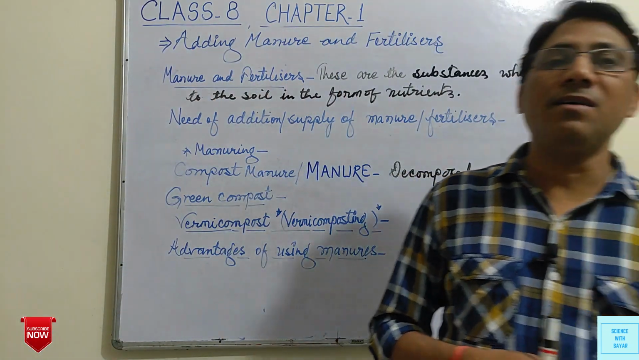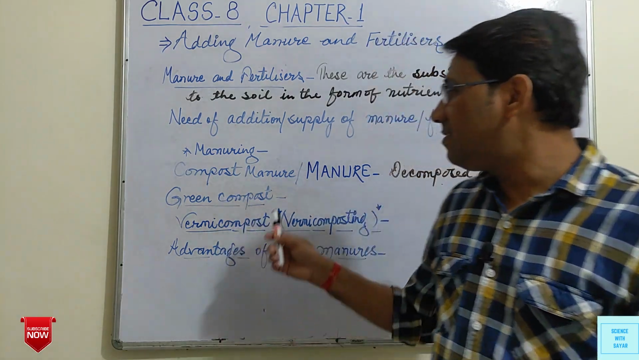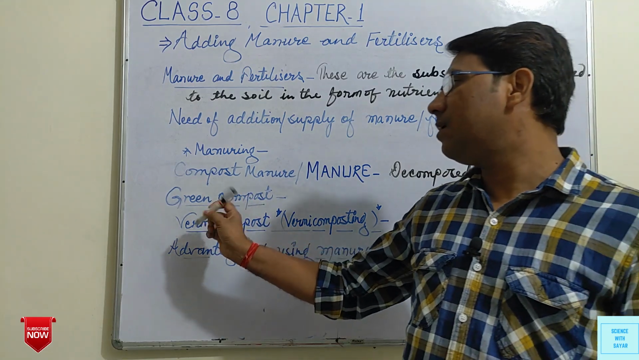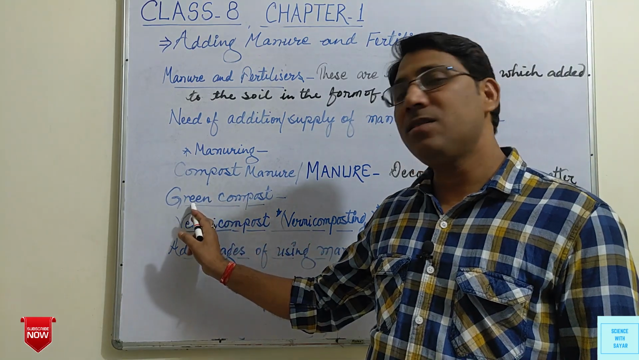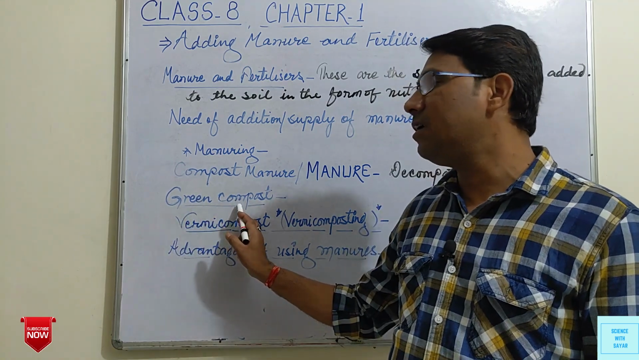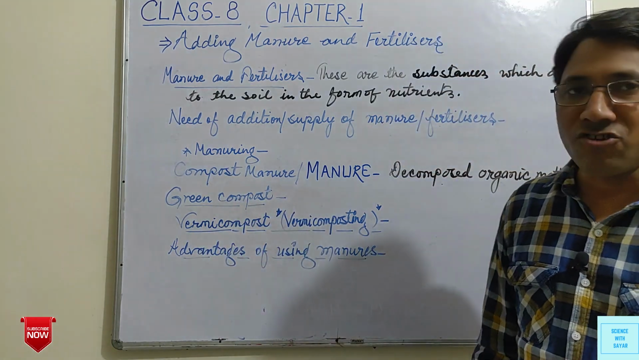These crops or these plants will absorb the nutrients from the soil. So this type of compost, this type of manure that is prepared by the green grasses or plants, etc., is known as green compost. After that, vermicompost or vermicomposting.